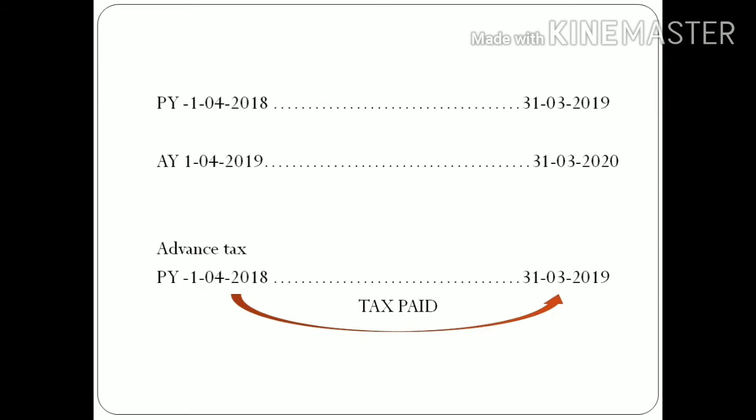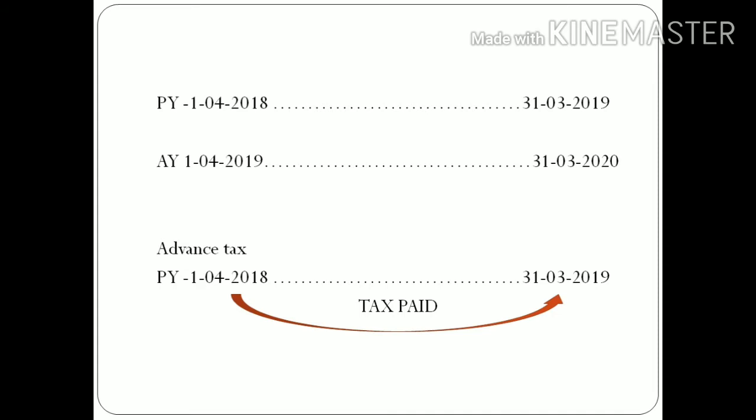Then in the next slide we will discuss who needs to pay this kind of advance tax, or whether everyone needs to pay it. Then how to pay the advance tax in that particular year, and how it is possible to pay the tax before completion of that previous year. One thing to remember: most of the time we pay on the basis of estimated income. On the basis of estimated income we calculate the tax liability, and on that basis the assessee needs to pay advance tax.